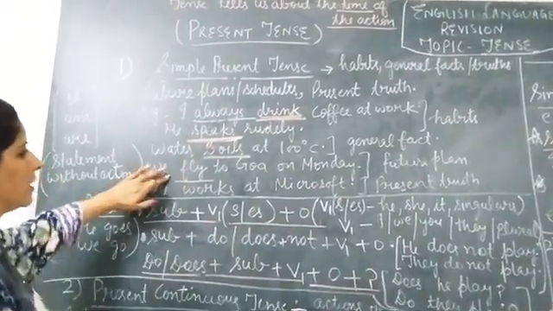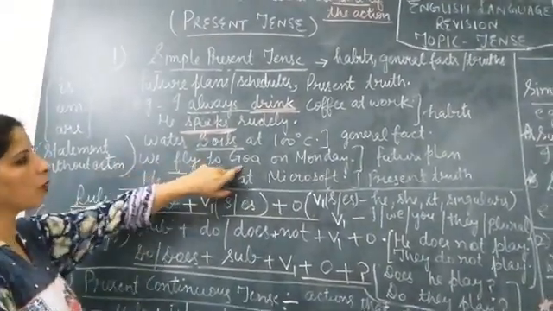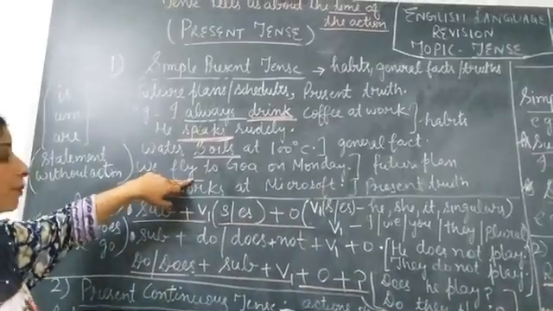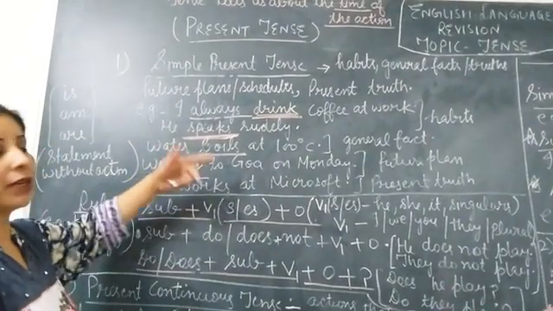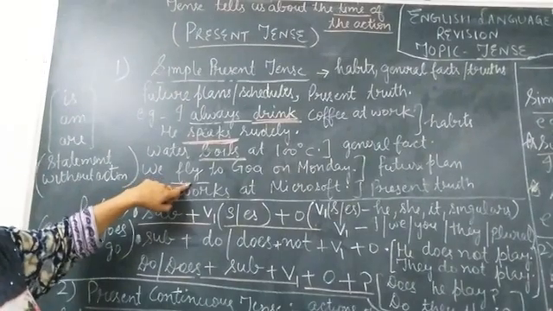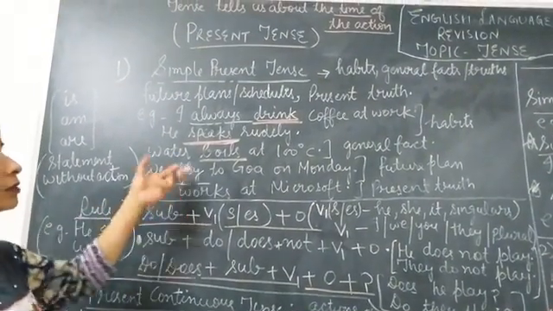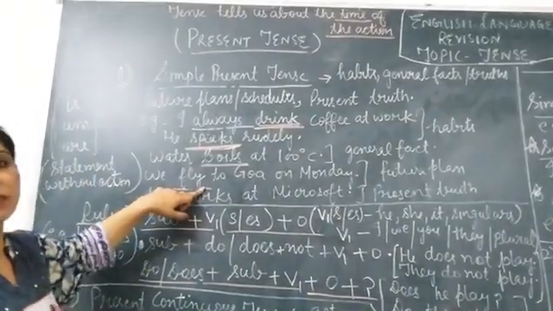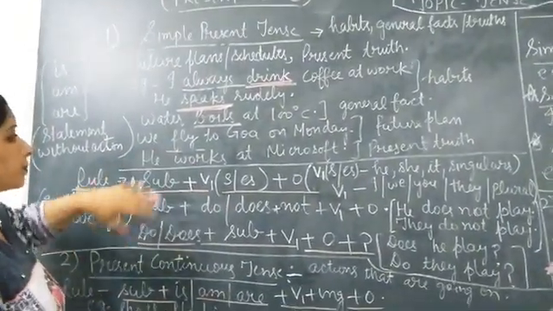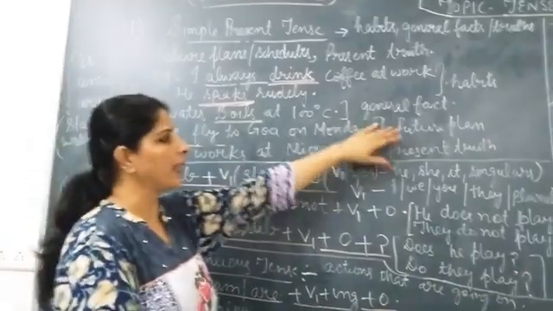Now here, next sentence: we fly to Goa on Monday. This is our future schedule, we have planned. We can also express it with simple present tense, and we can also represent this action in future tense also. So this is the future plan.